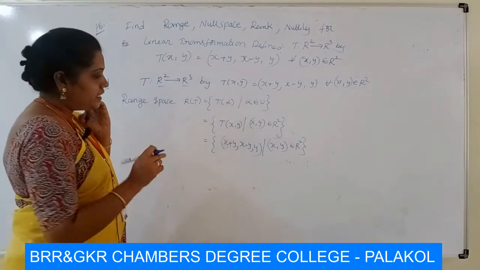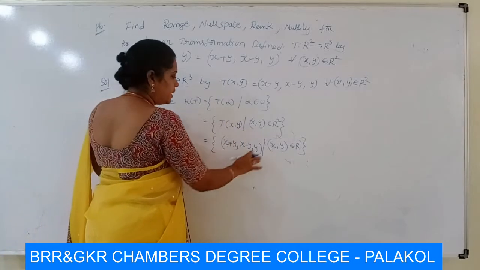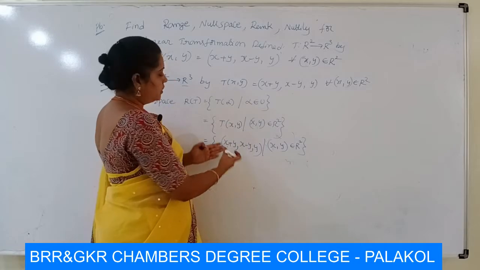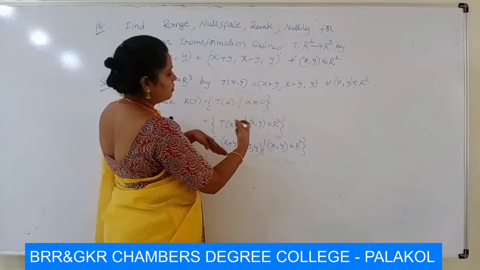So this set contains ordered triples of the type (x plus y, x minus y, y).